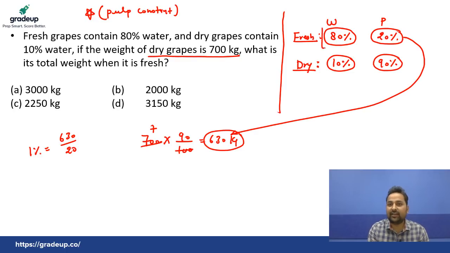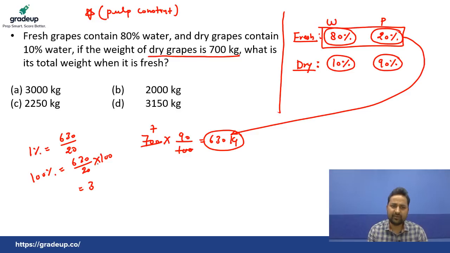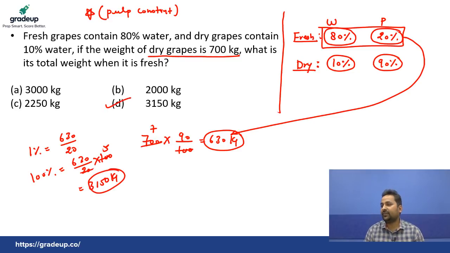The total weight will be 80 plus 20, 100%. So 100% equals 630 divided by 20 into 100. Multiply this, 3150. So this is the answer, 3150. I hope you got the concept. Very good, many of you have given the right answer.